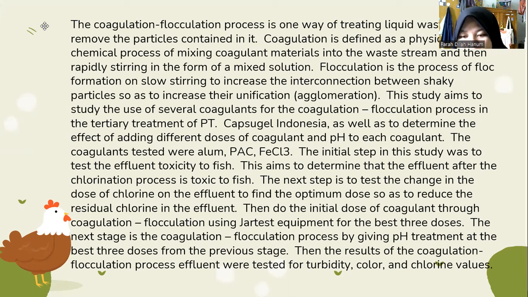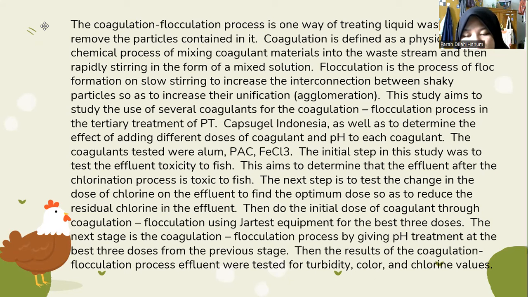The initial step in this study was to test effluent toxicity to fish. The aim was to determine whether the effluent after the chlorination process is toxic to fish. The next step is to test the change in the dose of chlorine on the effluent to find the optimum dose so as to reduce the residual chlorine in the effluent.